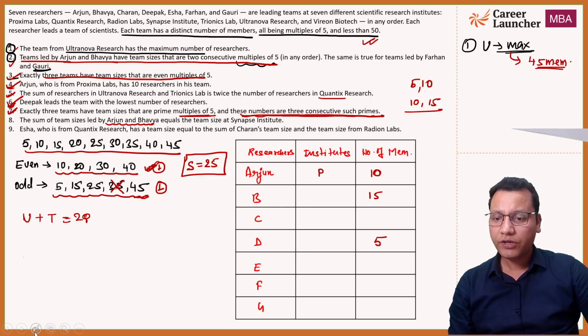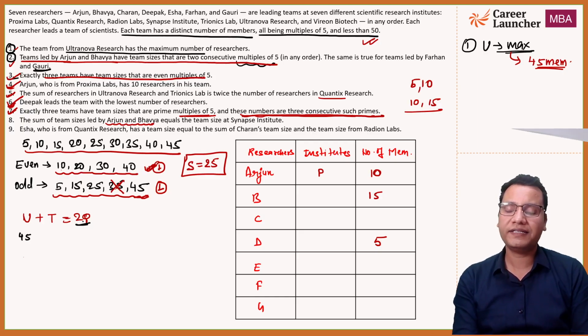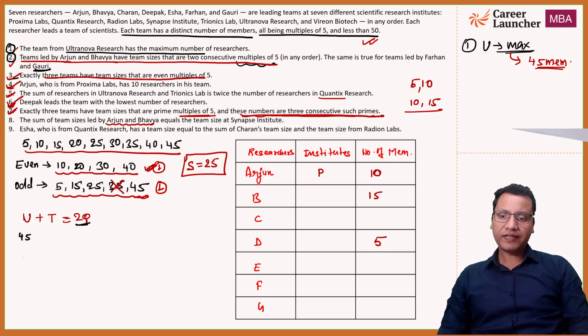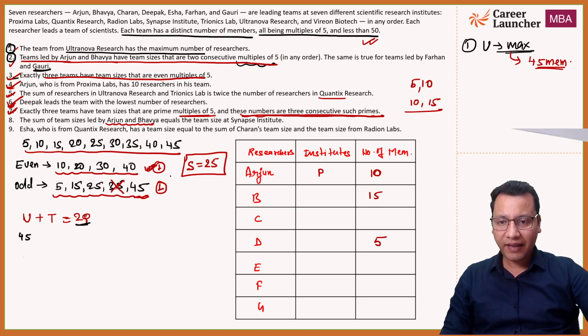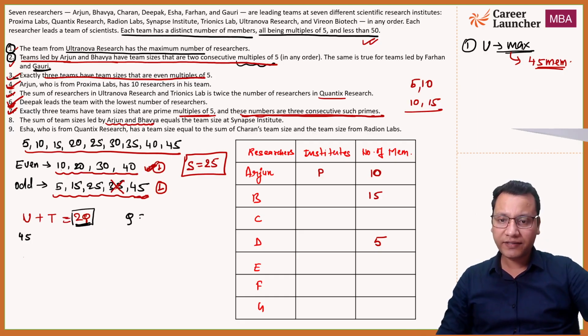Since we know that u has 45, and u plus t is a multiple of 2, the sum of the number of members of u and t has to be an even number, because this is 2 cube. That means that number has to be divisible by 2, or else you can say q is equal to (u plus t) divided by 2.